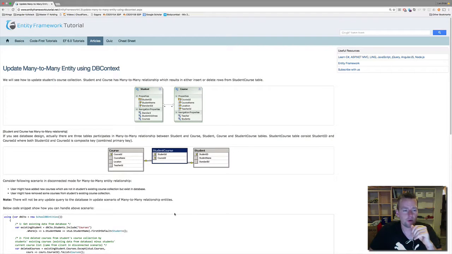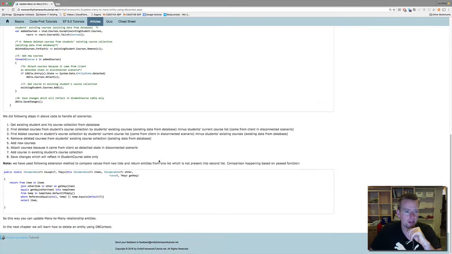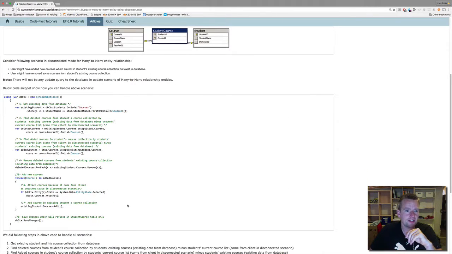So how are we going to do that? Well, we're going to start out by making a bit of Fluent API. It's not in here, I'm going to show you that. And then we're going to make something like this. This is actually what you have to do to make an update for a many-to-many relation. That's a lot of code.